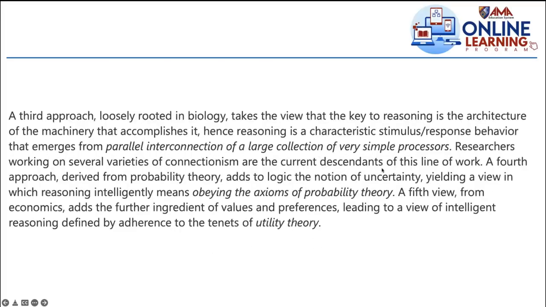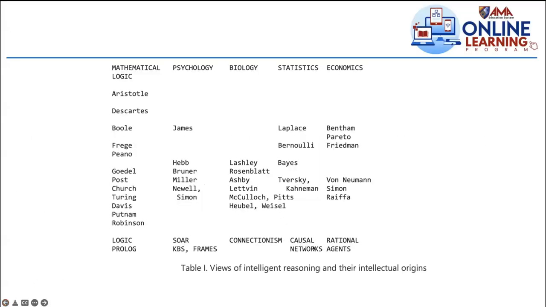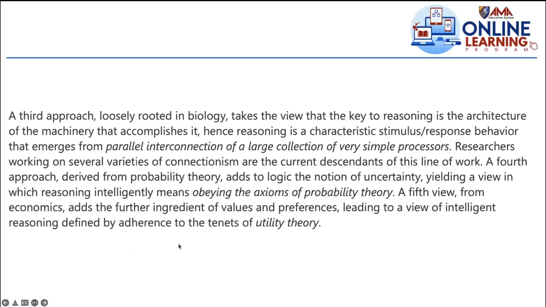Okay, class? So the next one is the fourth approach, which is statistical now. Probability theory adds to logic the notion of uncertainty. So that's what we know, right? When we talk about probability distribution, usually it's that notion of uncertainty or randomness, yielding a view in which reasoning intelligently means obeying the axioms of probability theory. But if you look at the table, it's not mentioned as probability. But if you explore this on the internet, the causal networks, it's related. This concept, excuse me. And these are the people. Remember Bernoulli, binomial distribution, right? There, indeed, it's probability. So that's for the statistical view of intelligent reasoning.